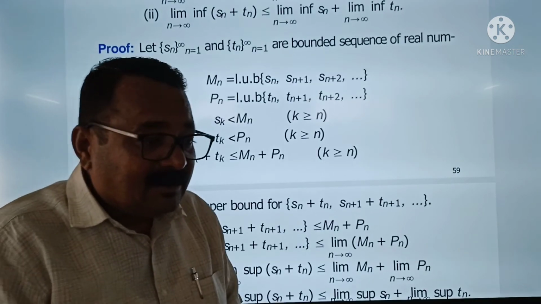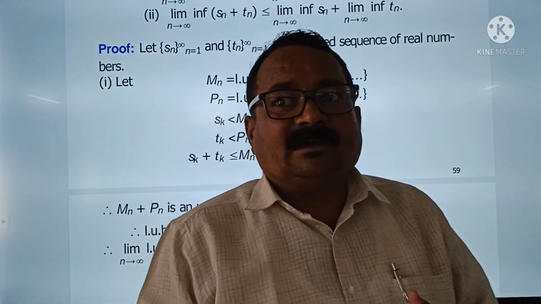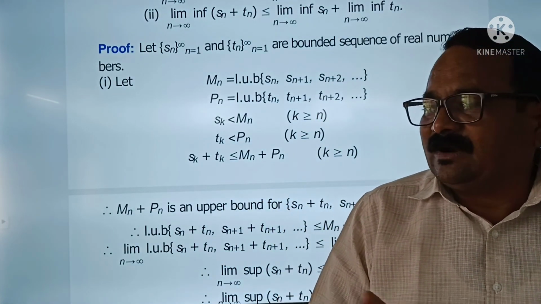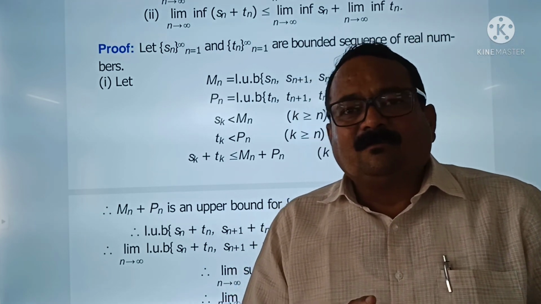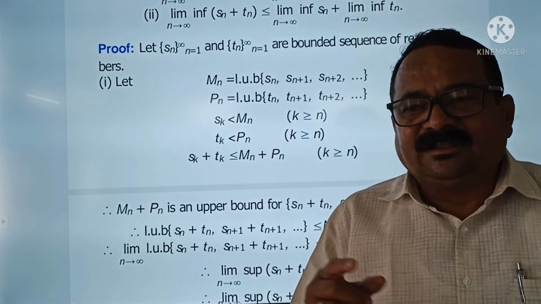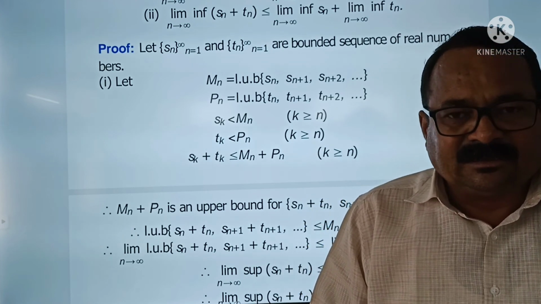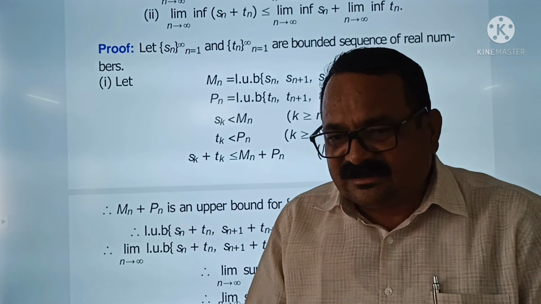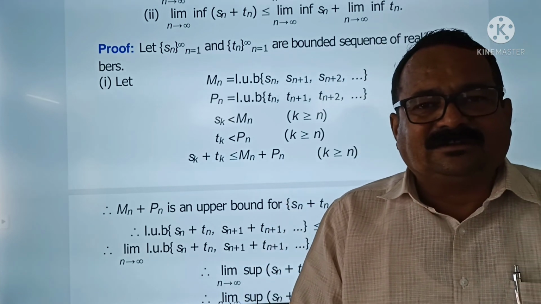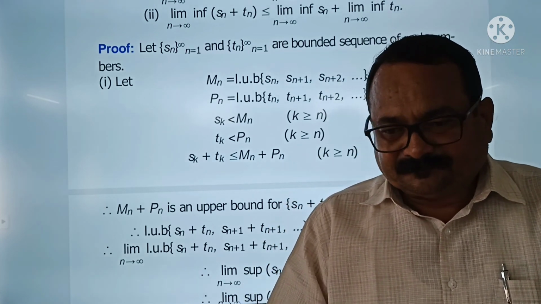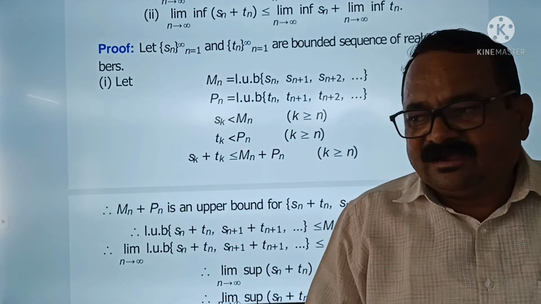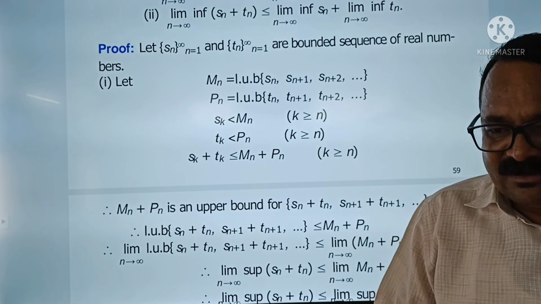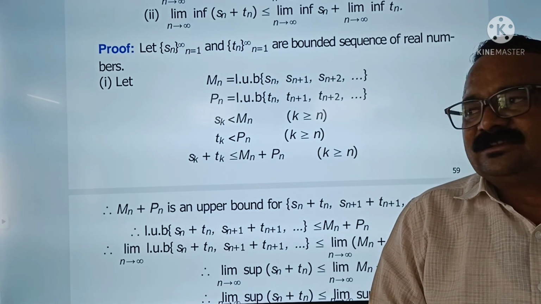आय विल रिपीट व्हॉट इज मीन बाय सिक्वेन्स. देन what is meant by the sequence bounded, that is bounded below, bounded above. Then monotonic sequence means monotonically increasing and monotonically decreasing. If the sequence is monotonically increasing as well as decreasing, then it is monotonic, we call it. Then Cauchy sequence and C1 summability of a sequence. These are the points included in this unit sequence.